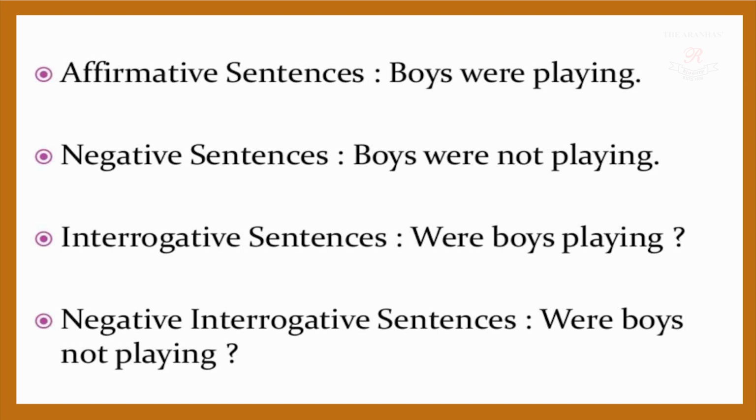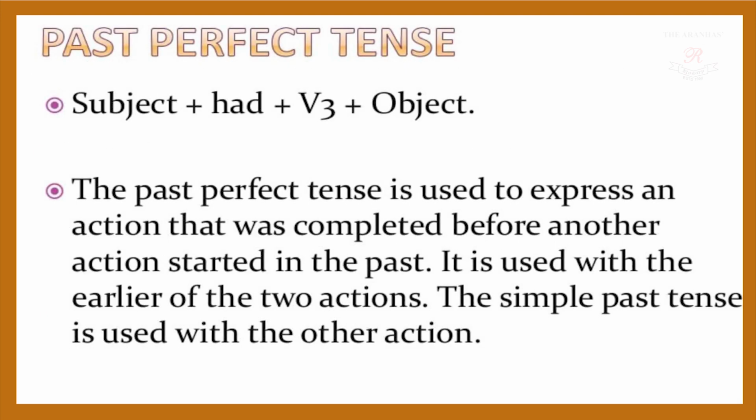Now past perfect tense: subject plus had plus V3 plus object. The past perfect tense is used to express an action that was completed before another action started in the past. It is used with the earlier of the two actions. The simple past tense is used with the other action.